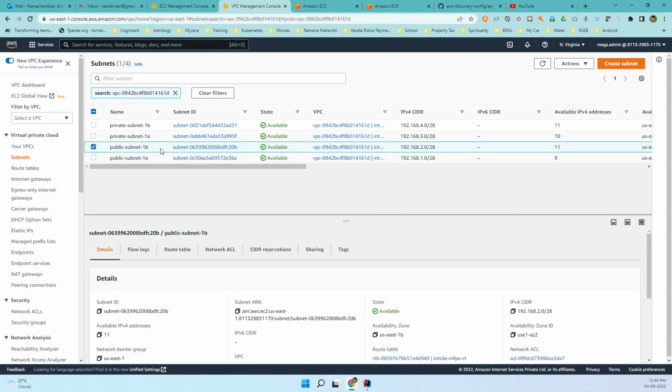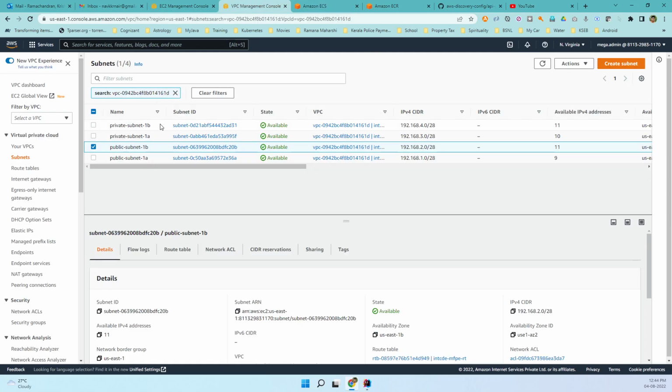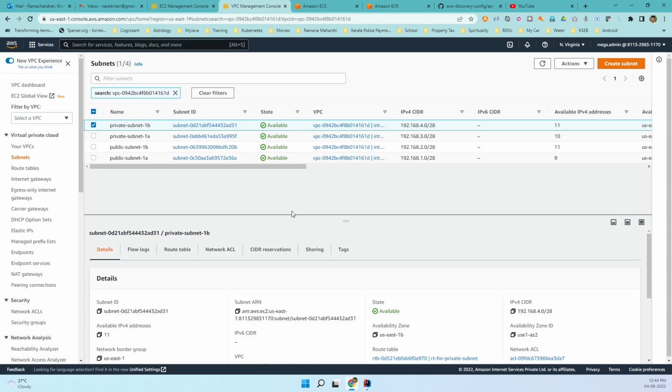Because I'm giving auto assign public IP addresses, each EC2 instance that I put into these public subnets will get a public IP address. That's all there is to it. So when I'm creating the ECS, use the subnet settings. Of course, the private subnets won't get public IP addresses. Only the public subnets will get the public IPs.